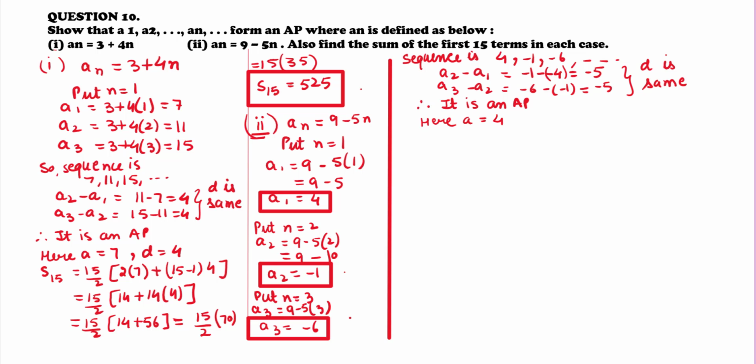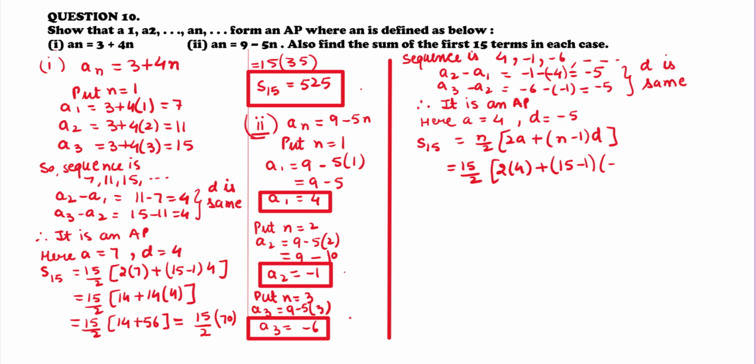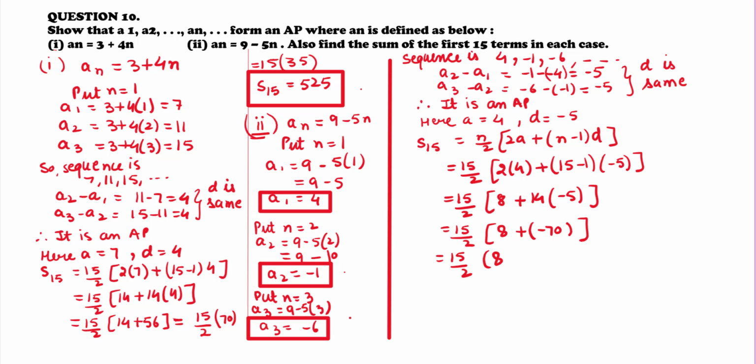So let us find the sum of 15 terms, that is equal to n by 2 into 2a plus n minus 1 into d, that is equal to 15 upon 2 into 4 plus 15 minus 1 into minus 5, that is equal to 15 upon 2 into 8 plus 14 into minus 5, that implies 15 upon 2 into 8 plus minus 70, that is equal to 15 upon 2 into 8 minus 70, that is equal to 15 upon 2 into minus 62. That implies 15 multiplied by minus 31, that is equal to minus 465. So sum of first 15 terms is minus 465.